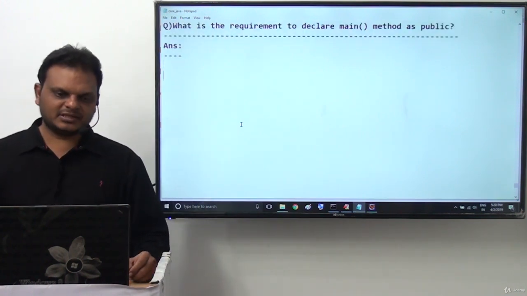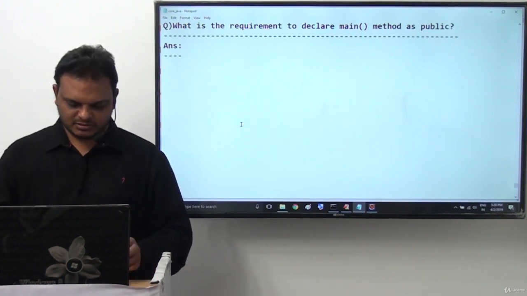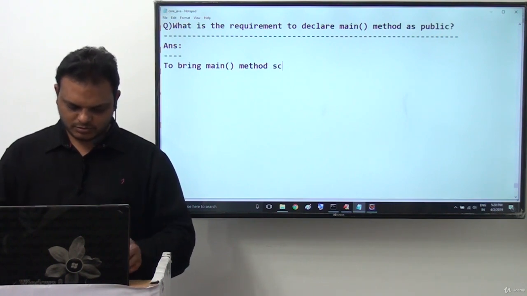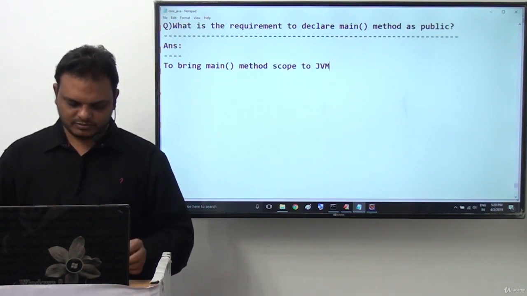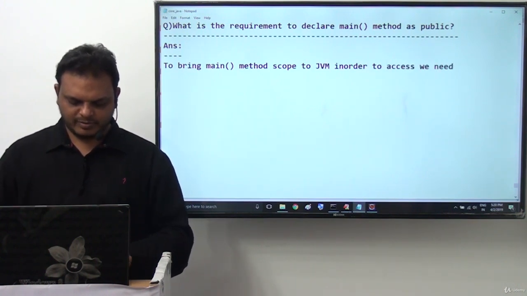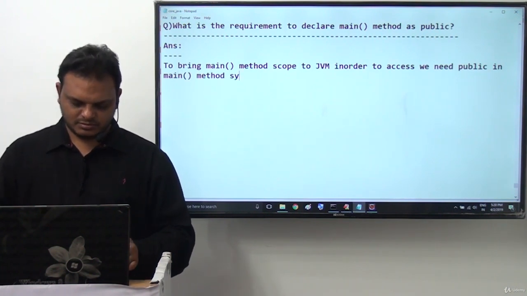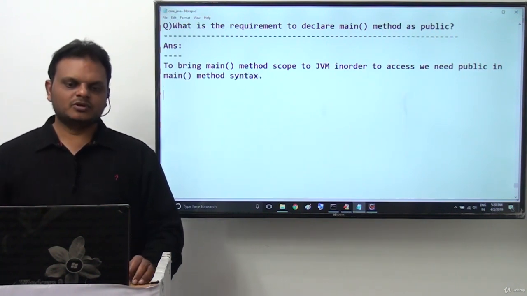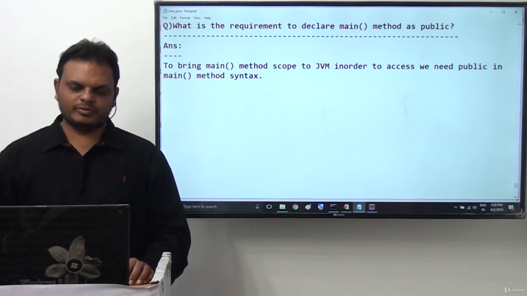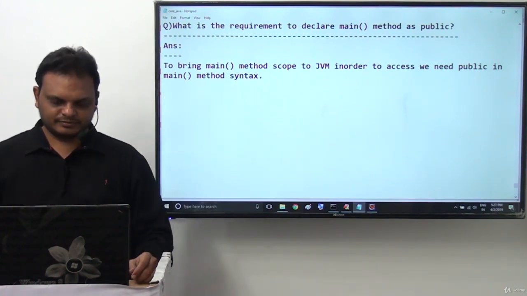Right sir, a simple, very simple answer here: to bring the main method scope to the JVM in order to access it, we need public in the main method syntax. The point is very clear. To bring main method scope to JVM in order to access, we need public in the main method syntax. Now I will explain it in an elaborated manner.